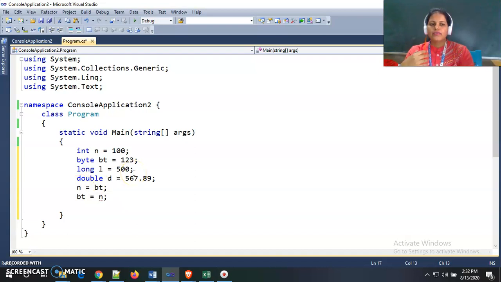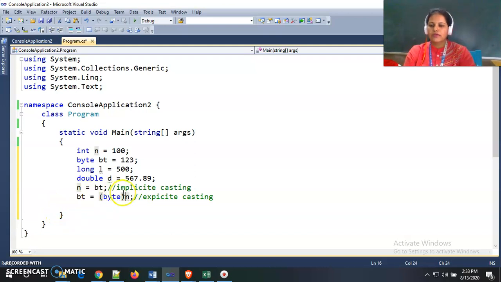This is the implicit conversion, implicit casting, and this is the explicit casting or explicit conversion. Here we need to convert that particular integer into byte, so we need to mention casting here.